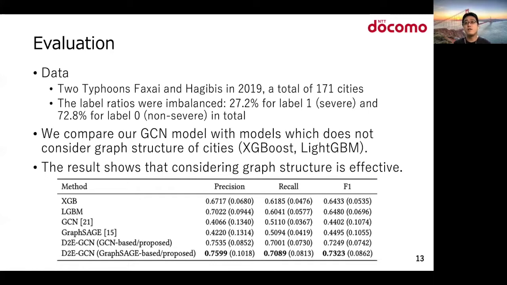We compare our GCN model with models which do not consider the graph structure of cities, for example, XGBoost and LightGBM. And we also compare with existing GCN models, such as basic GCN and GraphSAGE. The comparison result is shown in this table. Our GCN model had the best performance.